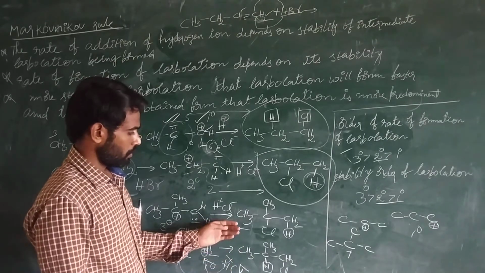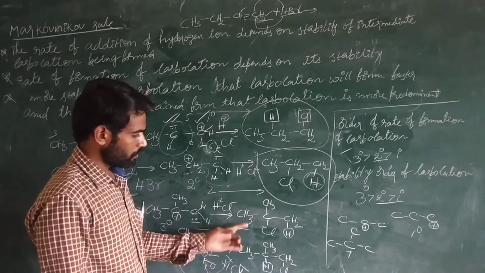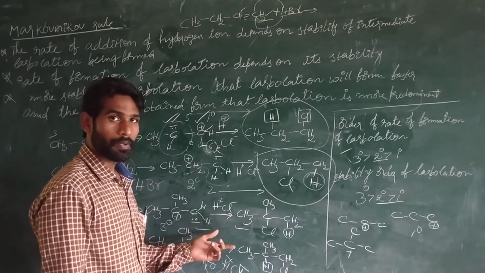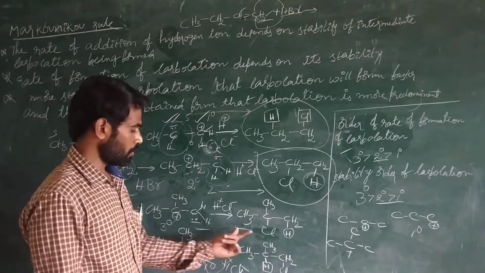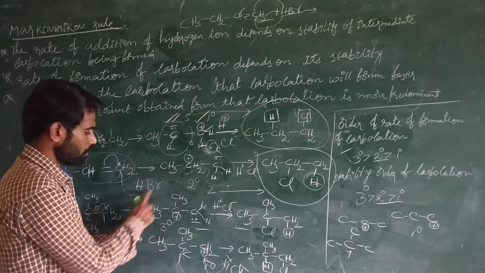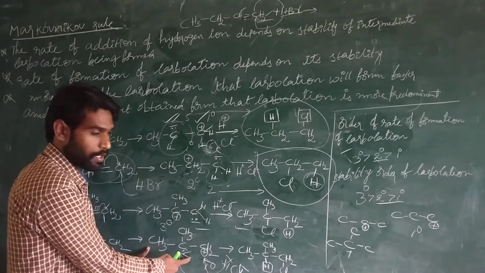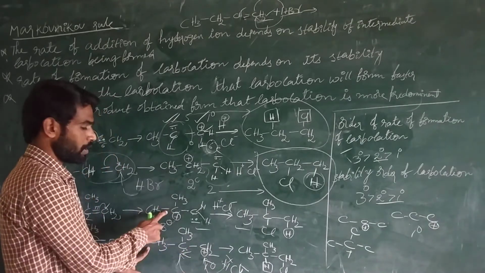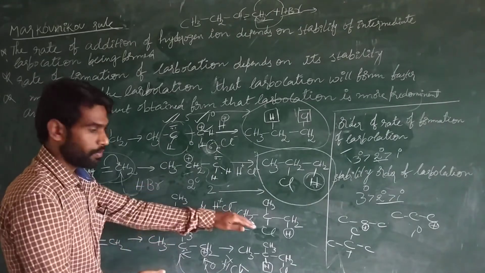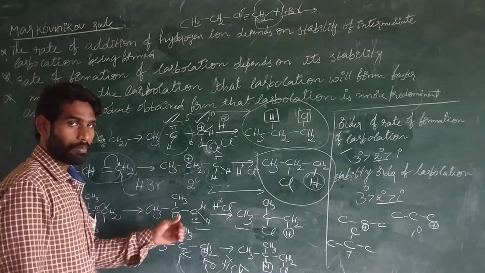We predicted two types of products, two isomers. Which of these two isomers is more predominant, with more chances to form? This product has more chances to form because the intermediate carbocation in this case is a tertiary carbocation, so it is more stable. And in this case, the intermediate carbocation is a primary carbocation, which is less stable than the tertiary carbocation. Among these two, this one wins the competition. There is a competition, a chemical competition.